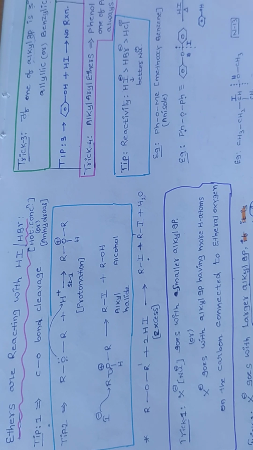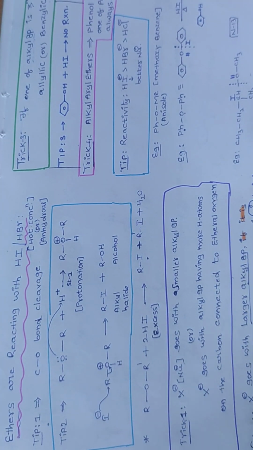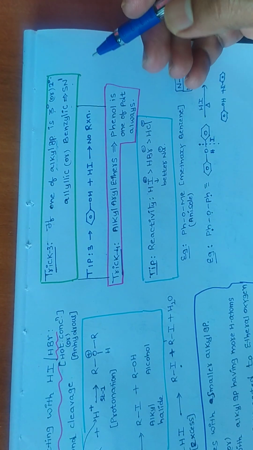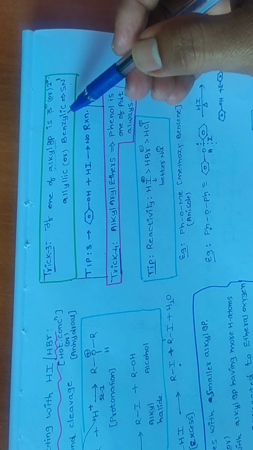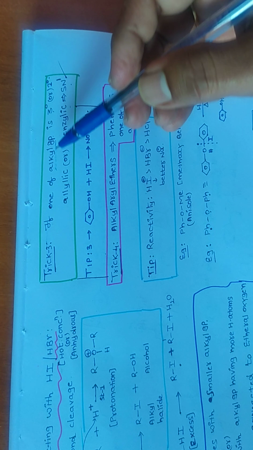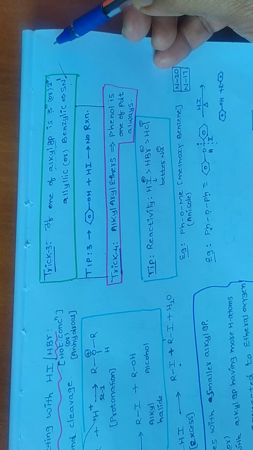Now if the oxygen is connected with a 3 degree carbon, then it follows an SN1 mechanism. If one of the alkyl groups is 3 degree or 2 degree or allylic or benzylic, they always follow SN1 mechanism.